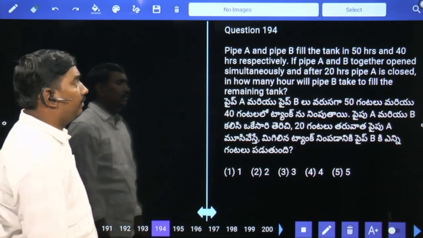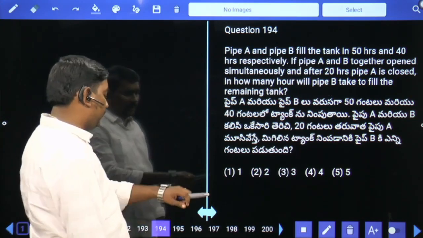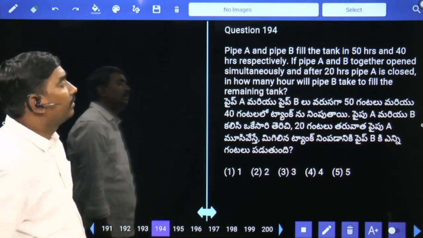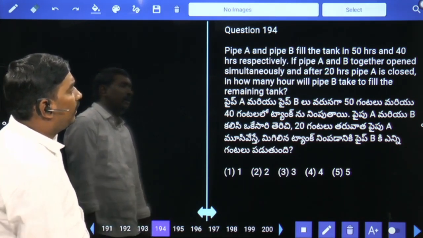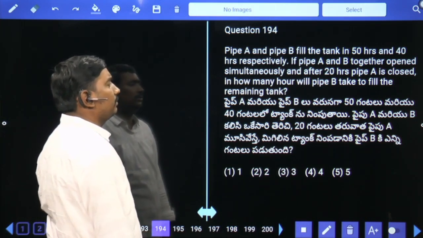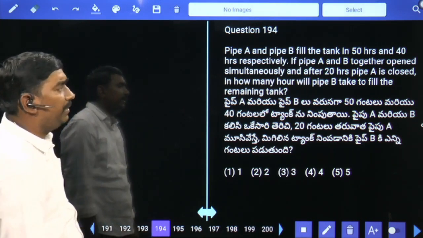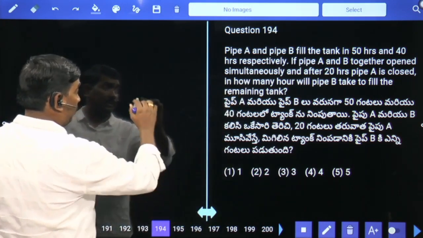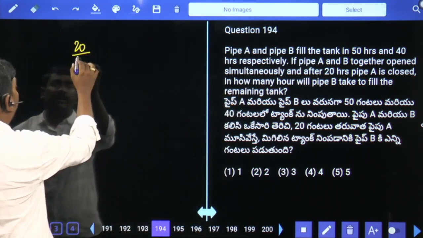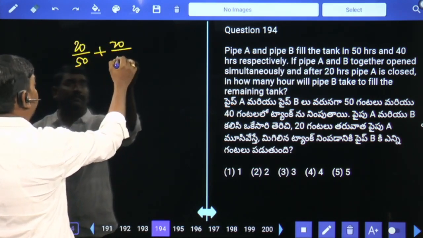Pipes A and B can fill a tank in 50 hours and 40 hours respectively. Pipes A and B are opened together simultaneously, and after 20 hours pipe A is closed. In how many hours will pipe B take to fill the remaining tank? Both the pipes are opened up to 20 hours. In 20 hours pipe A, in 20 hours pipe B.